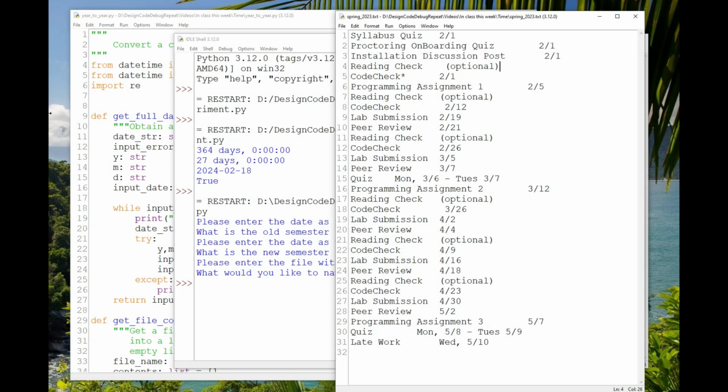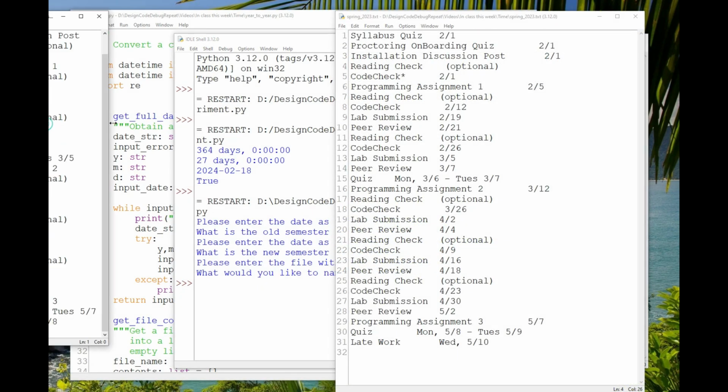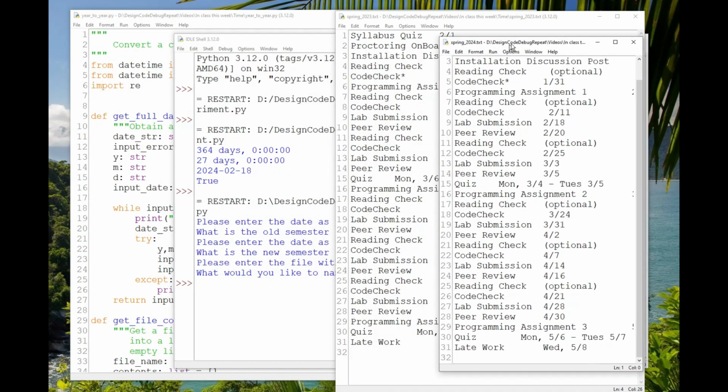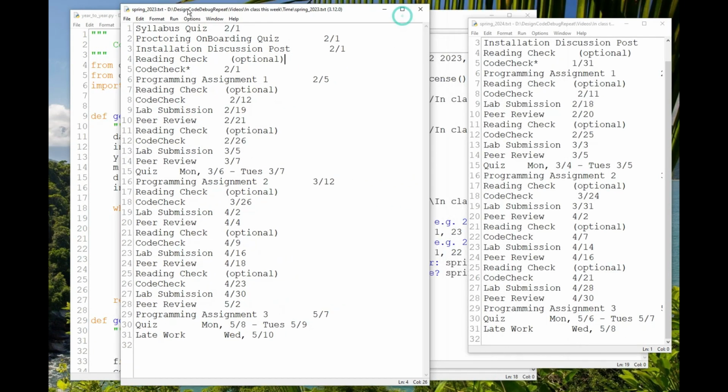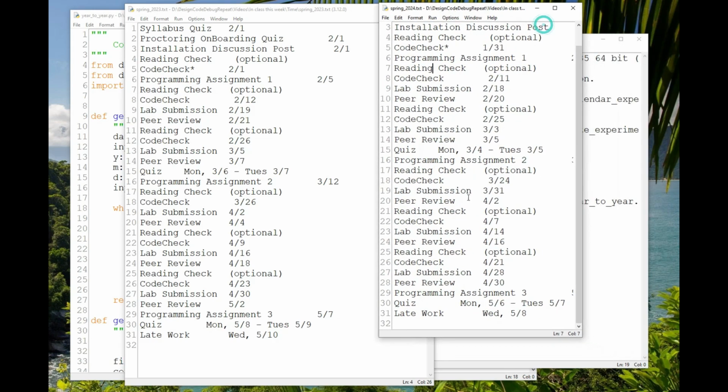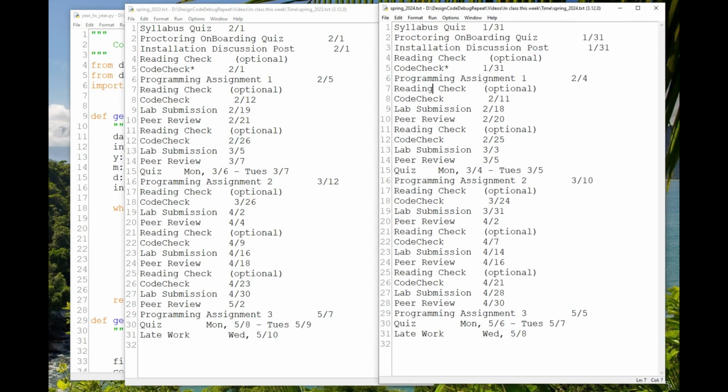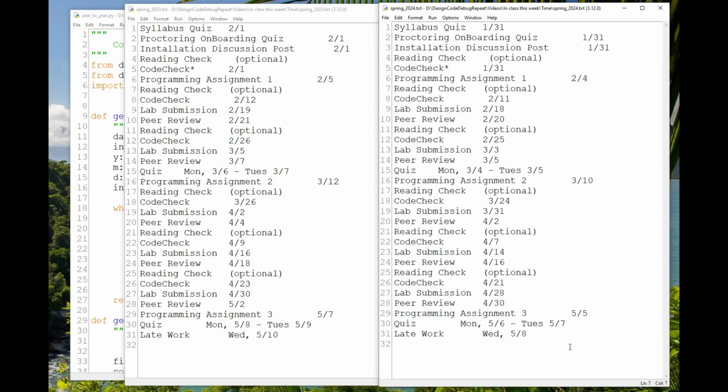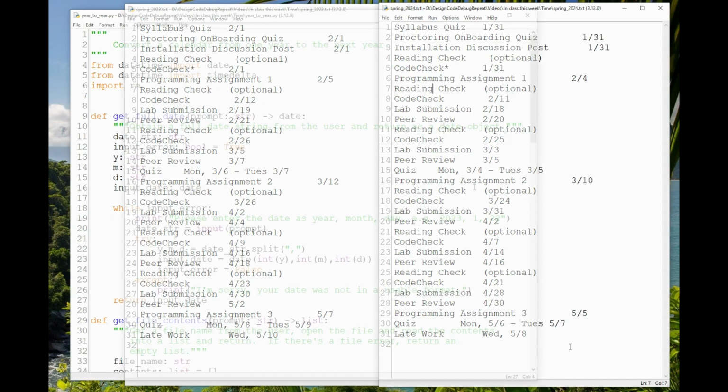And then the program asks for an output file, and here's the output file it produced. If I compare that to the spring 2024 calendar I did by hand, the dates are correct. I'm pretty happy with that because I hate this task and I inevitably make a mistake with at least one date in one course calendar.